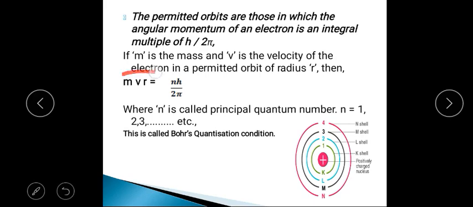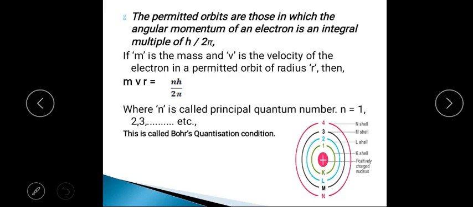If m is the mass of the electron, v is the velocity of the electron and r is the radius of the orbit, you know that the angular momentum L is equal to p cross r. Here p is the linear momentum mv, so the angular momentum is mvr. The angular momentum of the electron is an integral multiple of h upon 2 pi, where h is Planck's constant and n is called the principal quantum number.